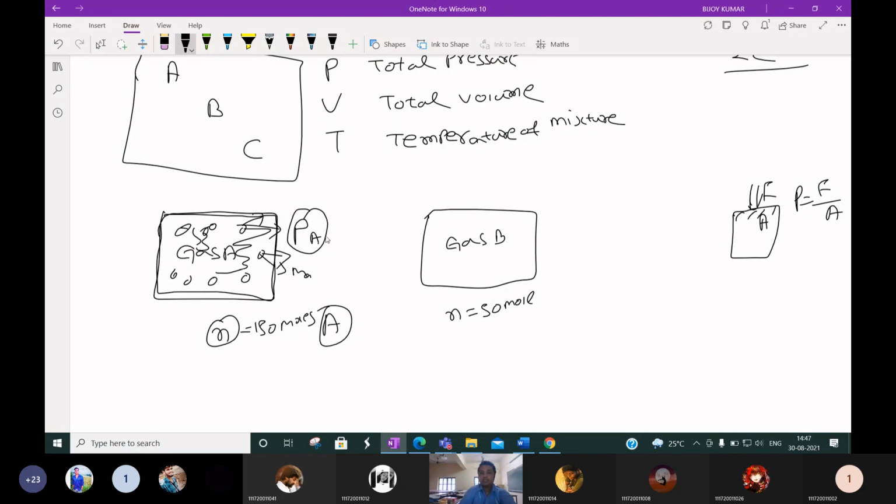Gas B is contained in the same volume of container, but gas B has only 50 molecules. Then what will be the pressure of B? The area is constant because it is the same container, so the surface area is constant. So what will be the pressure of B compared to the pressure of A? Will it be less or higher?